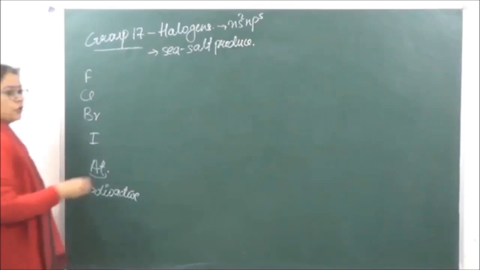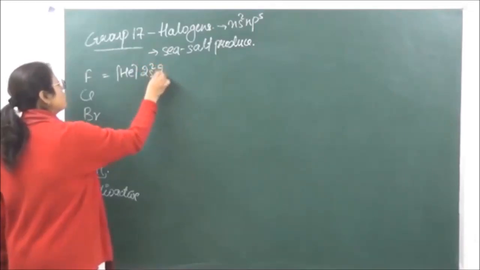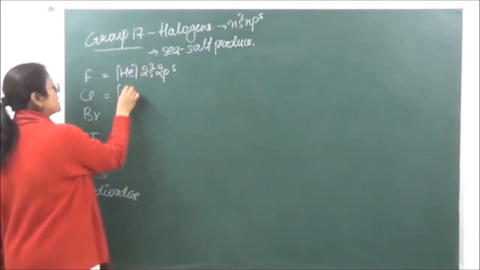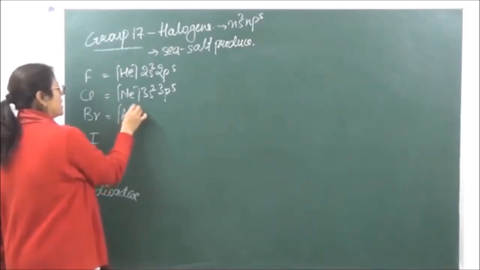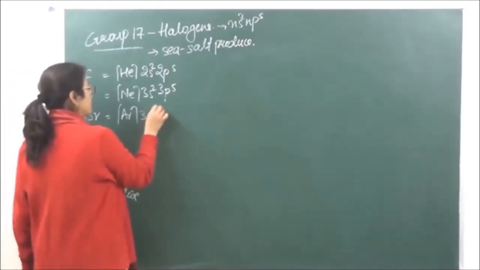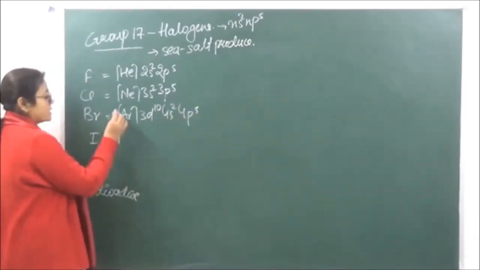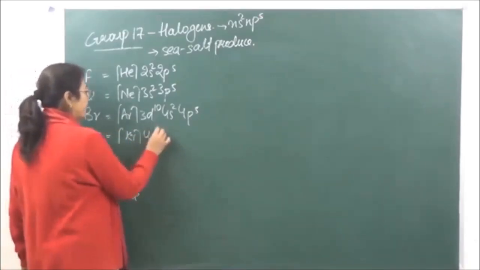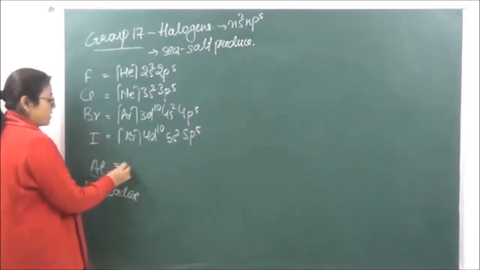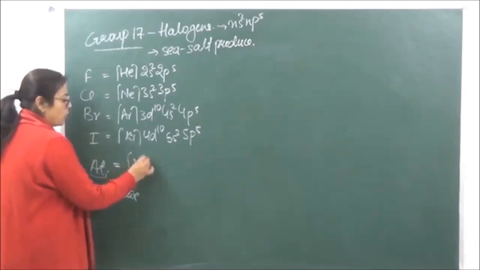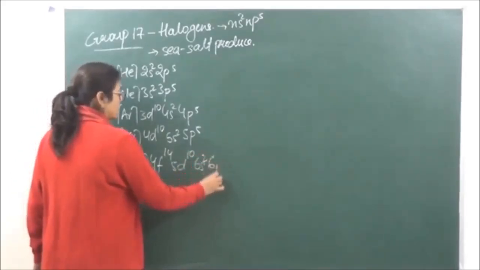जब हम individual electronic configurations देखते हैं, तो fluorine has helium 2s2 2p5, chlorine has neon 3s2 3p5, bromine has argon 3d10 4s2 4p5, then iodine has krypton 4d10 5s2 5p5, and then we have astatine which is xenon 4f14 5d10 6s2 6p5.